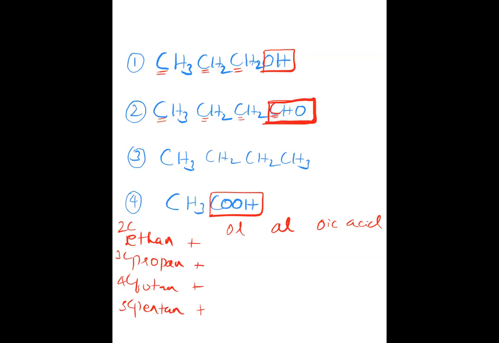Third one you have not written. That is simple only, butane. 4 carbon compound. It is a hydrocarbon. It's not having any functional group. It's only simple carbon-carbon single bonds. So it will be butane. Fourth one you have written butanoic acid, which is not correct. In the fourth one, total number of carbons is 2. You can see that. So it is ethanoic acid, okay, not butanoic acid. Others are not at all answering.